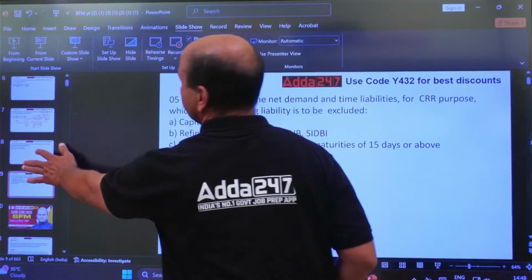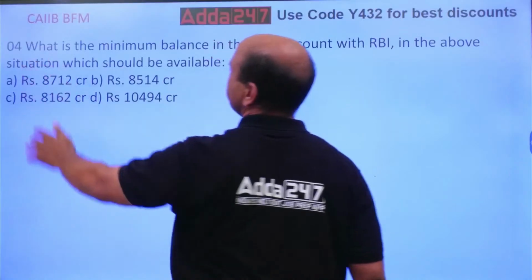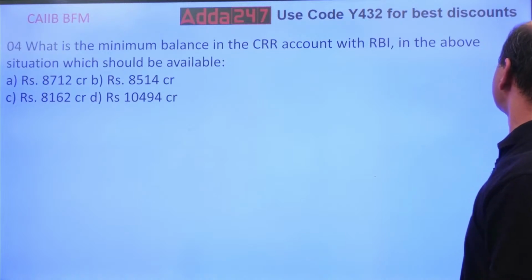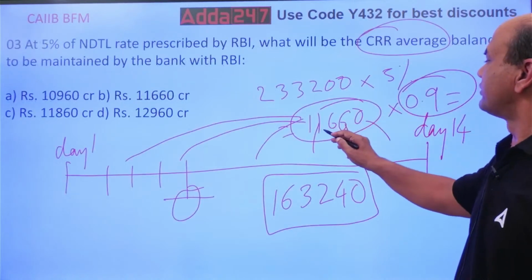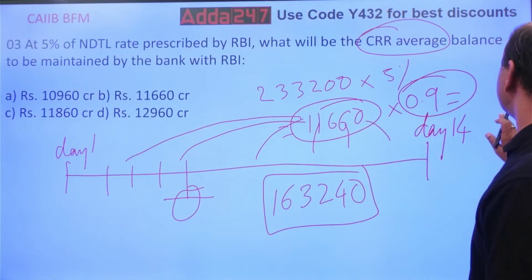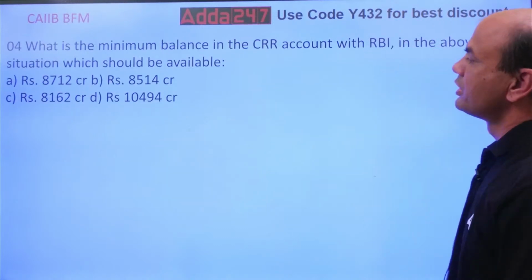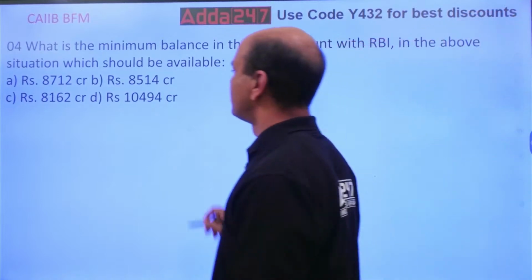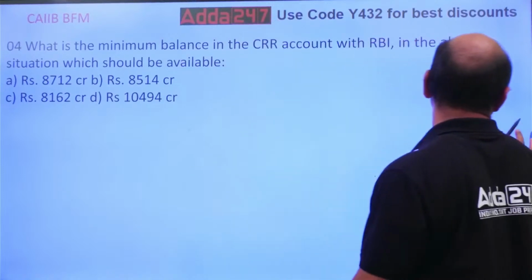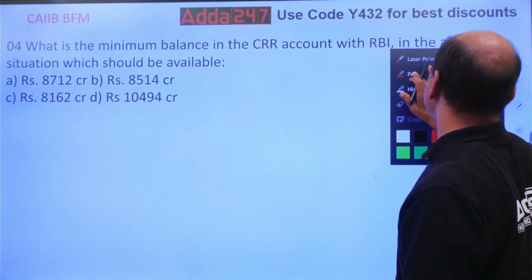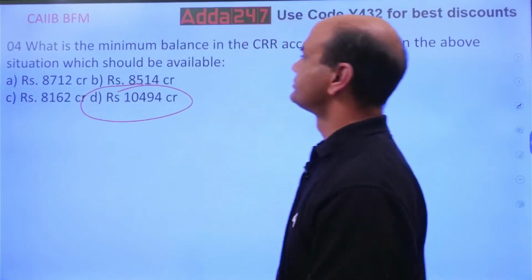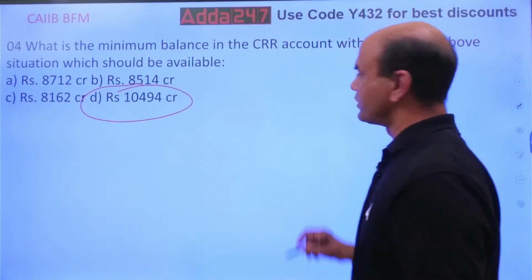So what is the minimum balance now which you have to maintain? Just now we saw this: 11660 into 0.9. So what is the answer for that? If you multiply this, you will get 10494. This is what you will be getting. So this is the minimum balance which you will have to maintain.